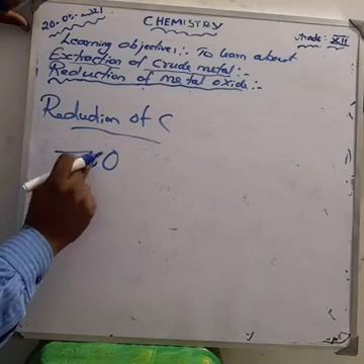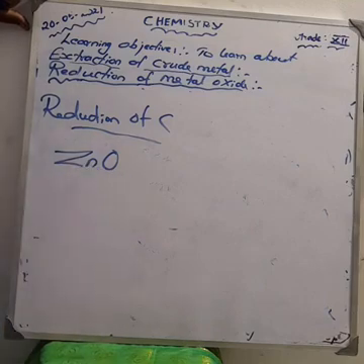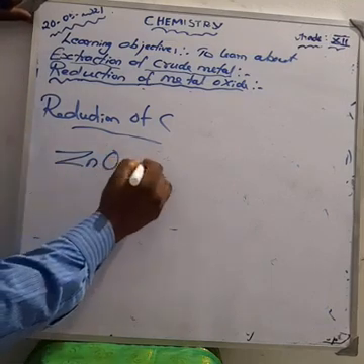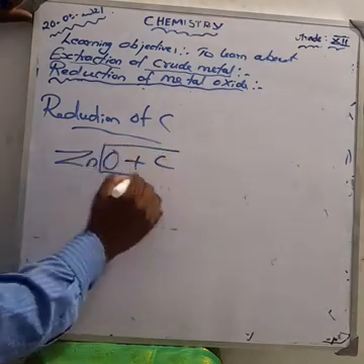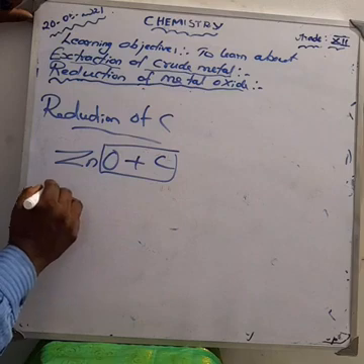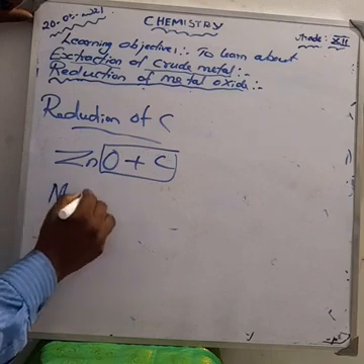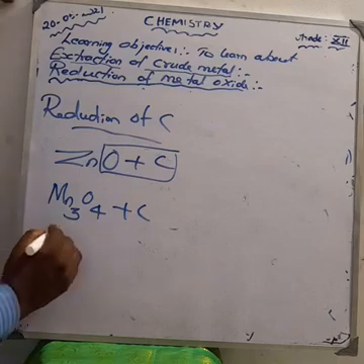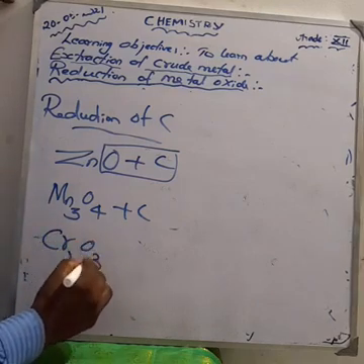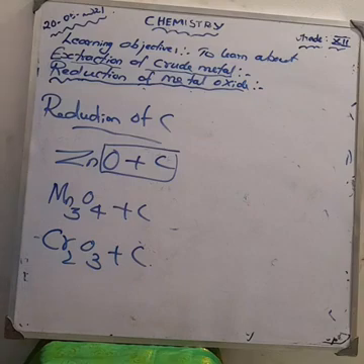What is the formula for zinc oxide? ZnO. Zinc oxide reacts with the carbon. Trimanganese tetraoxide, that is Mn3O4, plus carbon. Chromic oxide Cr2O3 plus carbon.